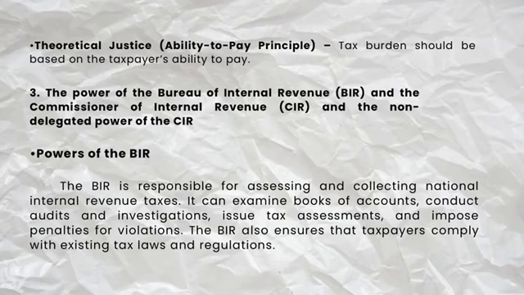3. The power of the Bureau of Internal Revenue, BIR, and the Commissioner of Internal Revenue, CIR, and the non-delegated power of the CIR. Powers of the BIR. The BIR is responsible for assessing and collecting national internal revenue taxes. It can examine books of accounts, conduct audits and investigations, issue tax assessments, and impose penalties for violations. The BIR also ensures that taxpayers comply with existing tax laws and regulations.